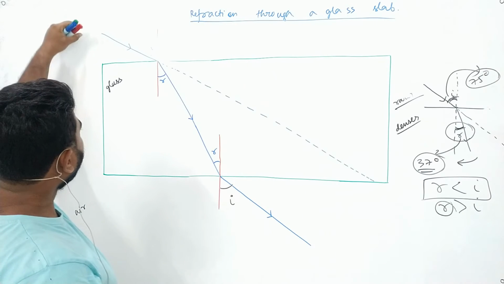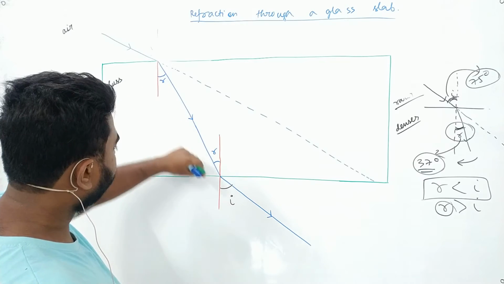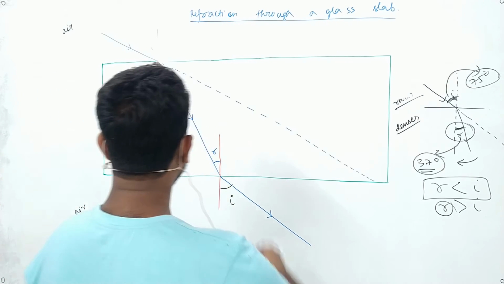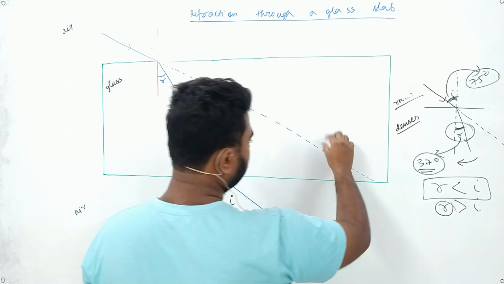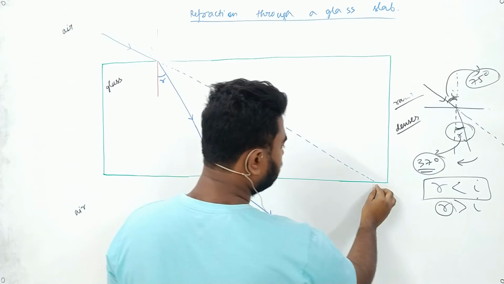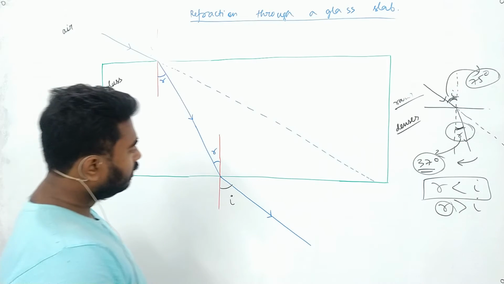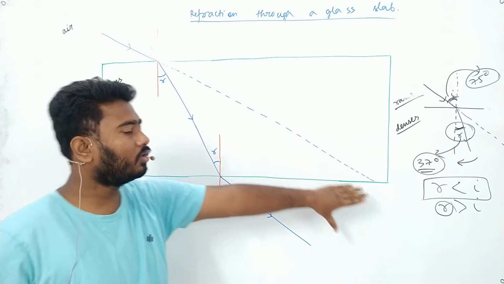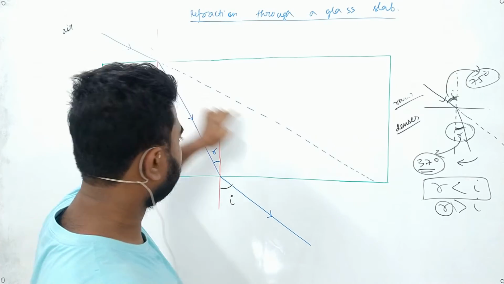So the light came in this path, it got refracted, it went back in this path. Okay, and this ray, if the glass were not present, it would have gone in this way. Now we can see that the light is not following its original path. This one is the original path.